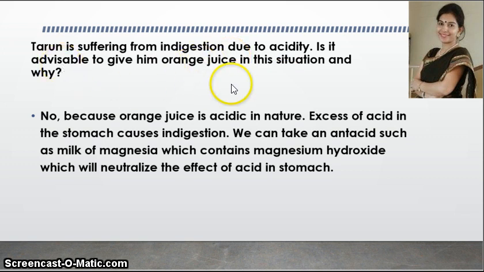In this case, orange juice is also acidic, so is it advisable if his stomach is already acidic in nature and we are adding more acid? What will happen? It will create more discomfort. So no, it is not advisable to give him orange juice because orange juice is acidic in nature. Excess of acid in the stomach causes indigestion. We can take an antacid like milk of magnesia, which contains magnesium hydroxide, and it will neutralize the effect of acid in the stomach.